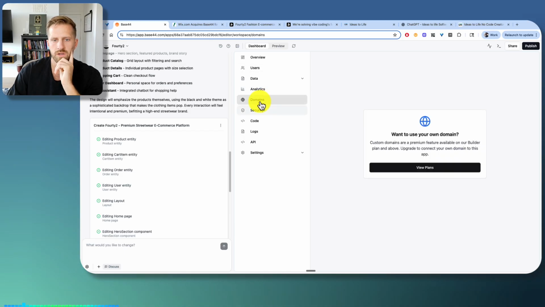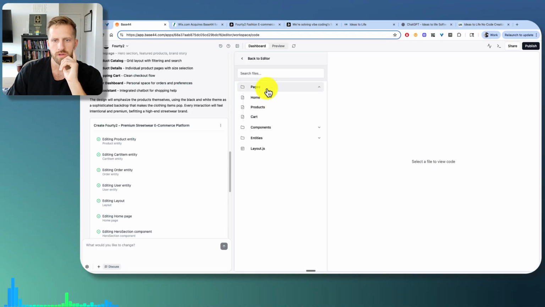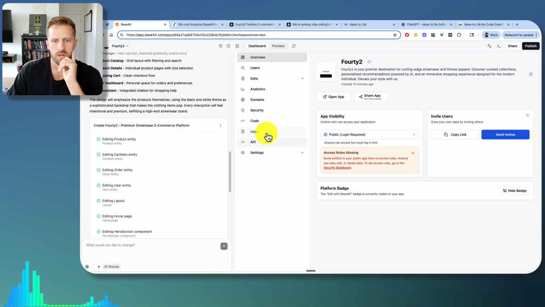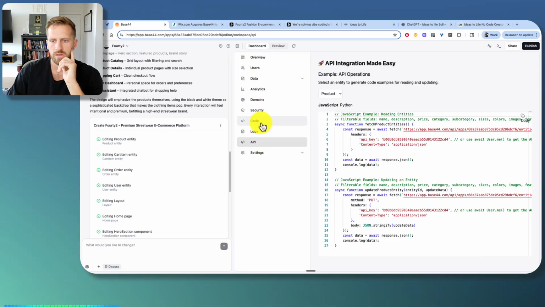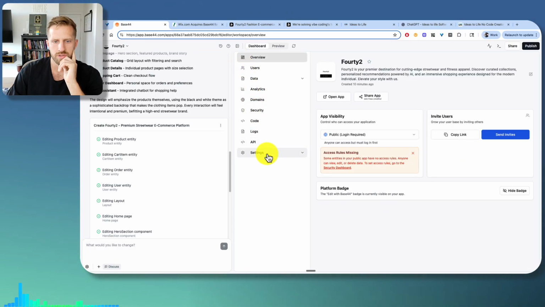Domains, connect to domain. You can scan. Okay, Bolt doesn't have a security scan check button, but I'm sure you can still do it on Bolt. You can look at your code here. They do kind of hide your code. You have to dig a little deep to get to it. Okay, you have to have a paid plan to edit the code. Interesting. Logs, your API. I don't have any APIs connected yet, but that's how you would manage those.